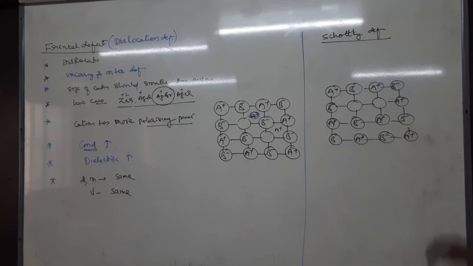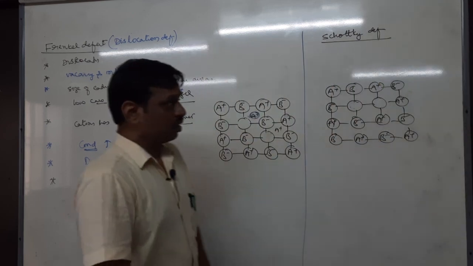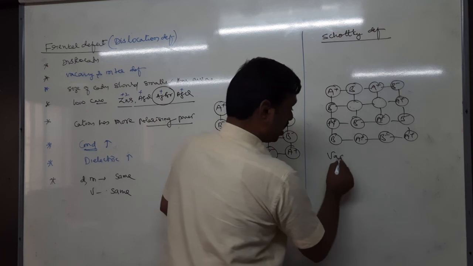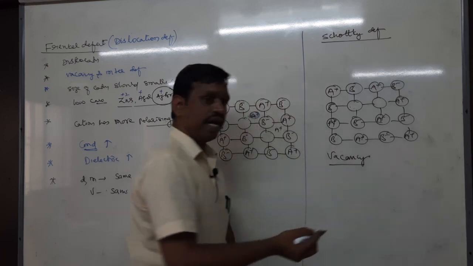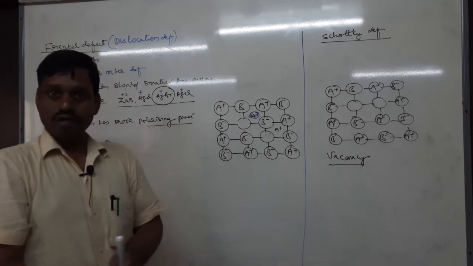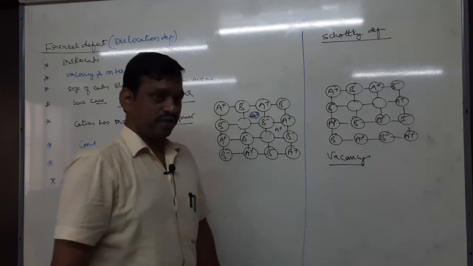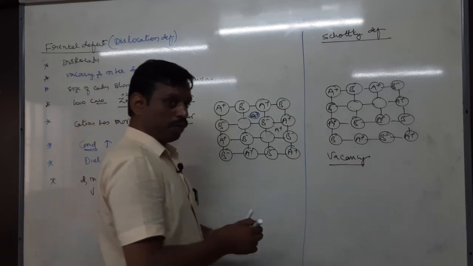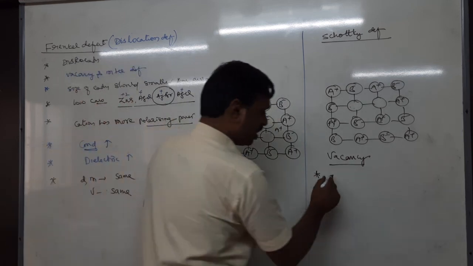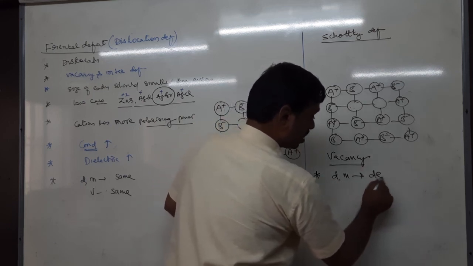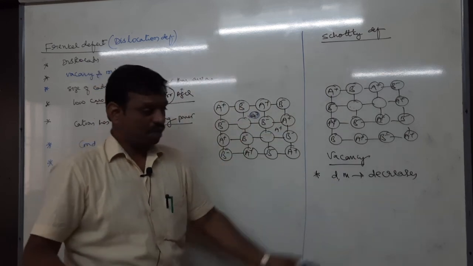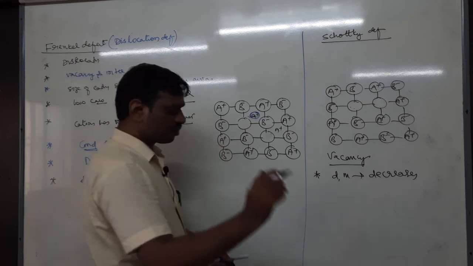So what happens due to this? Is this only vacancy, interstitial or dislocation? This is only a vacancy defect, because both cation and anion are vacating their positions and completely coming out of the lattice. They are not entering the interstitial sites. Therefore, this is purely a vacancy defect. Next, what is the density? Density and mass both decrease because the number of particles is decreasing. When the number of particles decreases, obviously mass and density decrease. Of course, volume remains same.